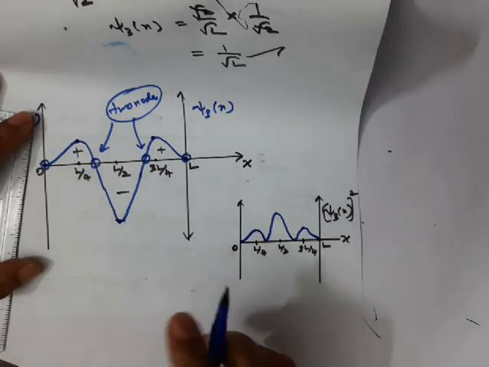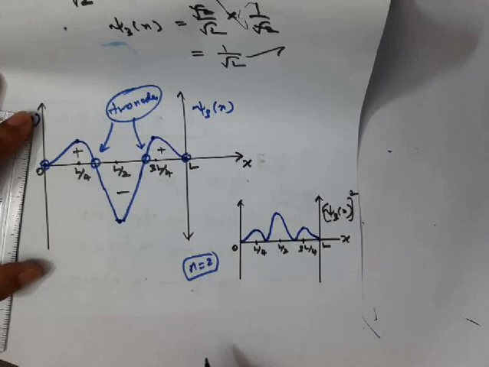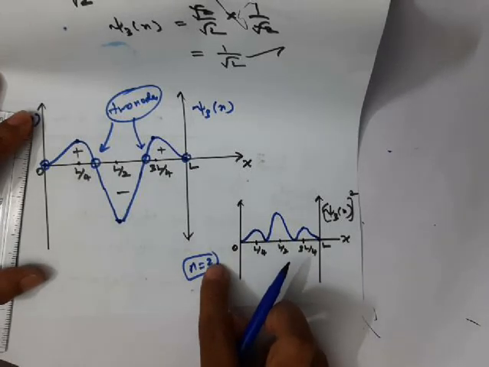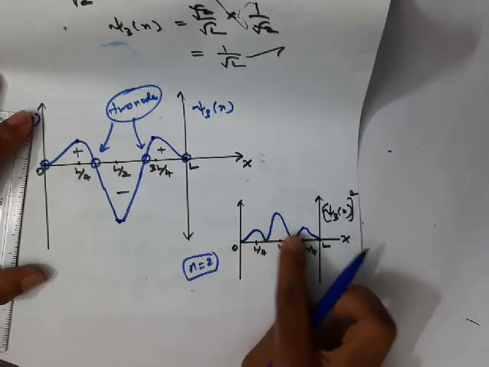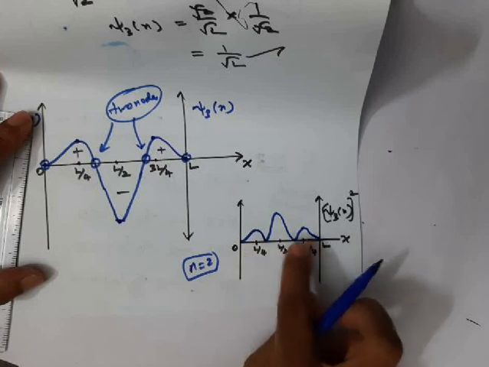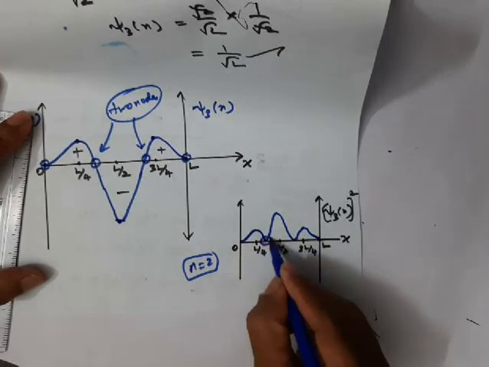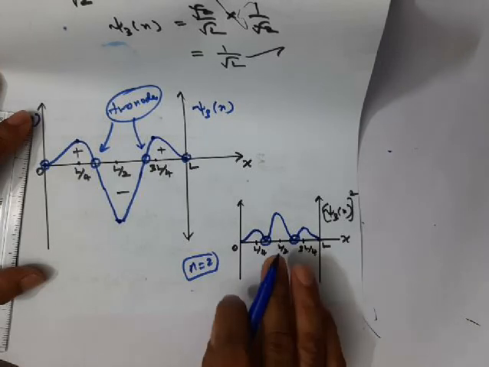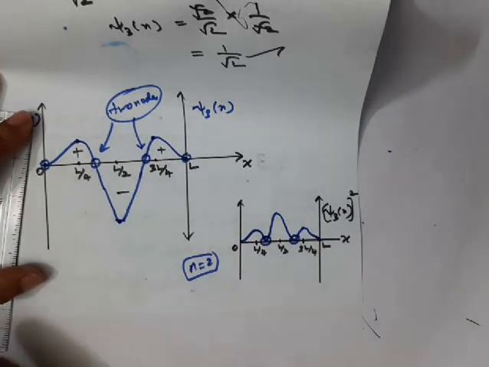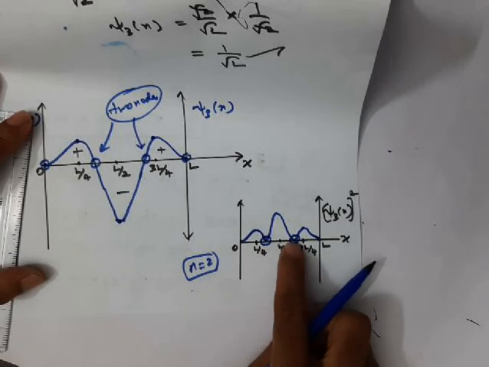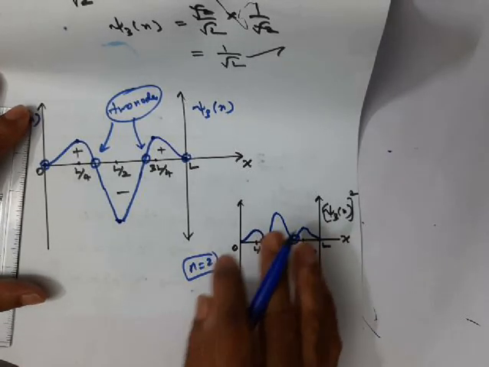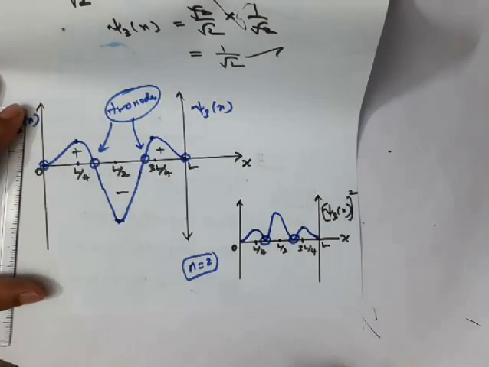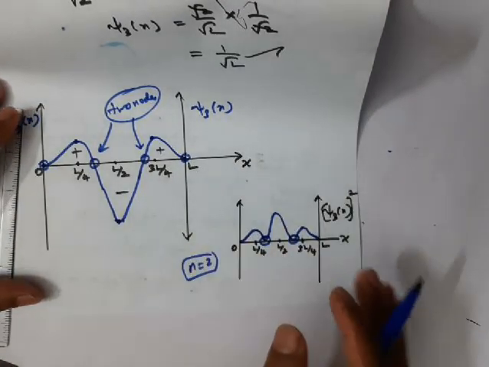In the second excited state, that is the n equal to 2 state, the probability of finding the particle is maximum at the middle of the box, and the probability also has some value at x equal to L by 4 and 3L by 4. And we have two nodes. Nodes are points where the probability of finding the particle is 0. So here the probability is 0, here the probability is 0. So we have two nodes in the case of the second excited state. This is how the wave functions for different states will appear.